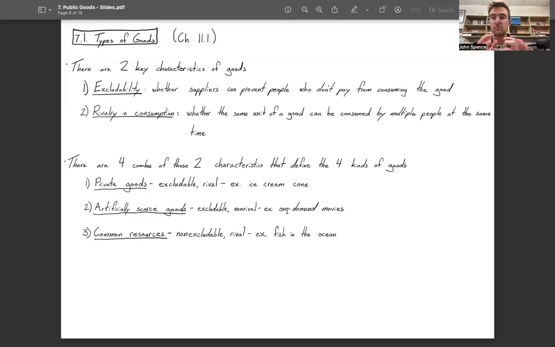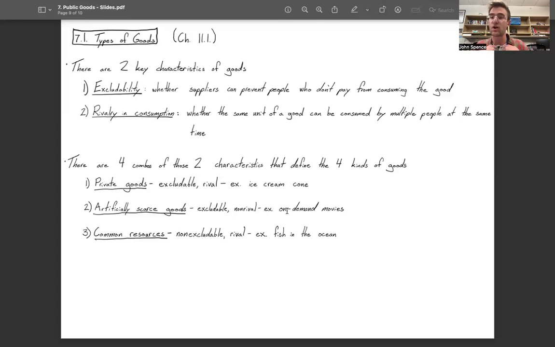To prevent certain people from fishing requires an enormous surveillance and enforcement apparatus that's very, very difficult to enact. As a result, it's hard to exclude people from consuming fish in the ocean, and fish in the ocean are a non-excludable good. On the other hand, fish in the ocean are rival because no two fishermen can catch the same fish at the same time.